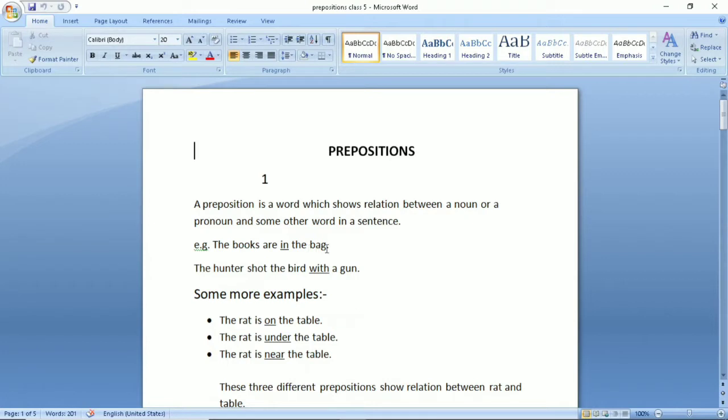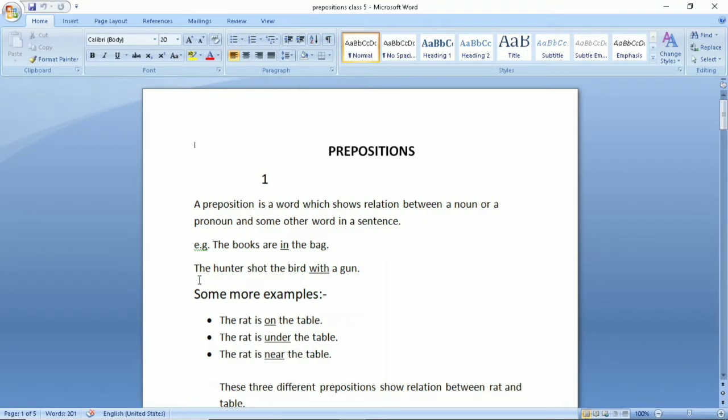Let us see one more example. He climbs on the tree. He is pronoun, tree is noun, and on is establishing relation between pronoun he and noun the tree. He climbs on the tree.